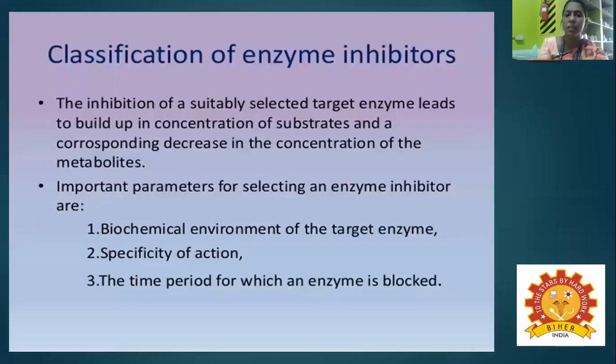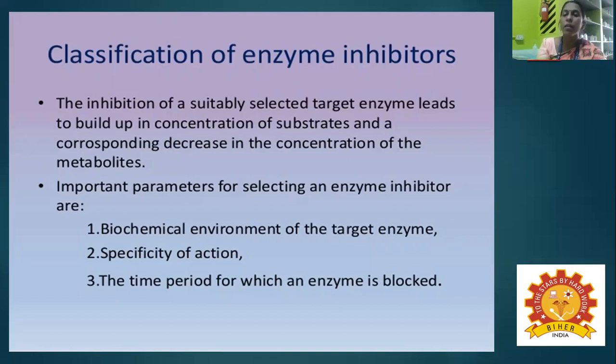Classification of enzyme inhibitors. Inhibition of a suitably selected target enzyme leads to a buildup in the concentration of a substrate and a corresponding decrease in the concentration of the metabolites. The important parameters for selecting an enzyme inhibitor: the first is the biochemical environment of the target enzyme, the second is the specificity of the enzyme, and the third is the time period for which the enzyme is blocked.